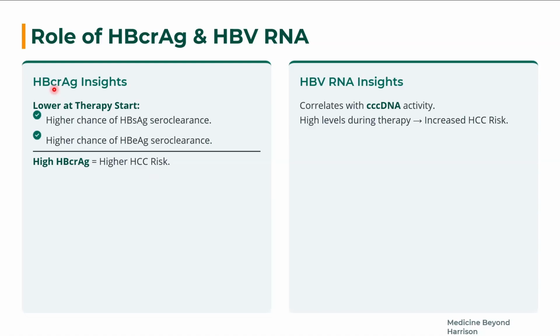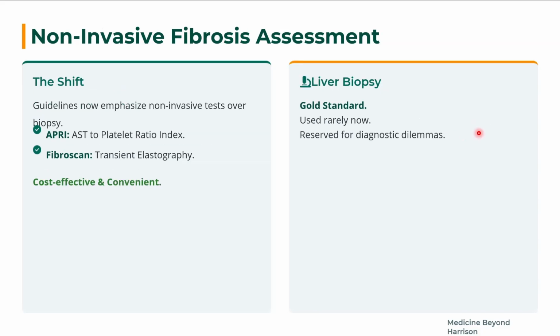So if it is available in your center, we will do that and check for the prognostic markers. HBV RNA correlates with cccDNA activity. High levels during therapy increase the risk of HCC. Non-invasive fibrosis assessment: the shift in guidelines now emphasizes non-invasive tests over biopsy, such as Fibroscan or APRI score.